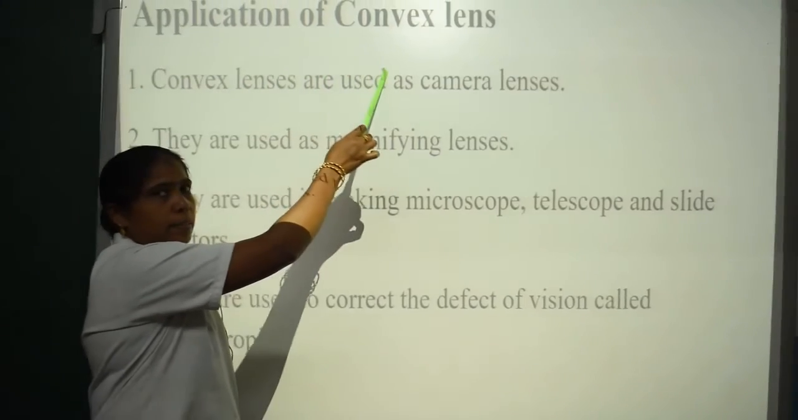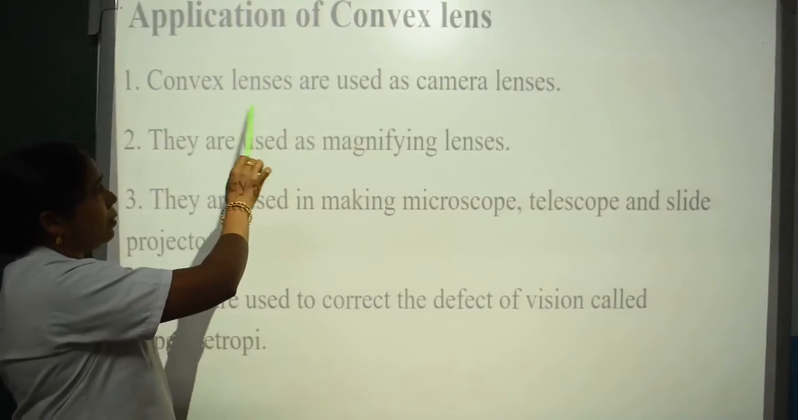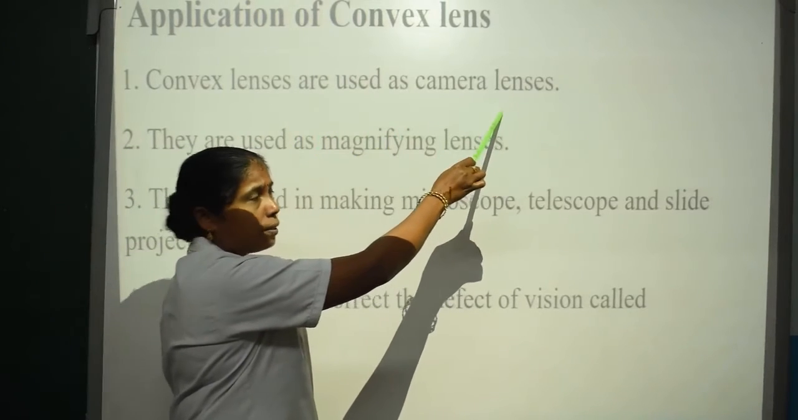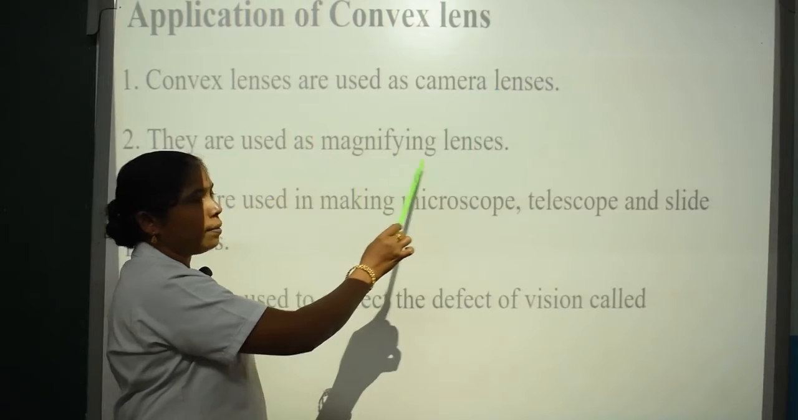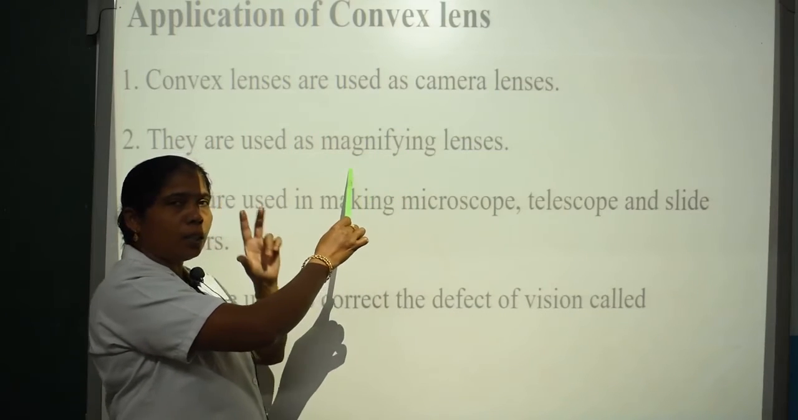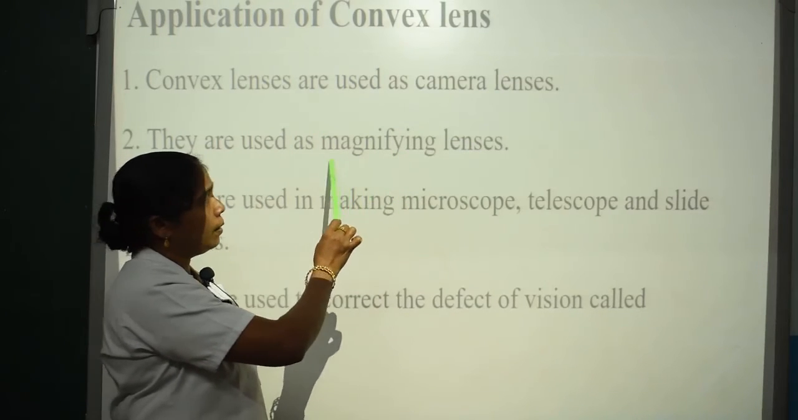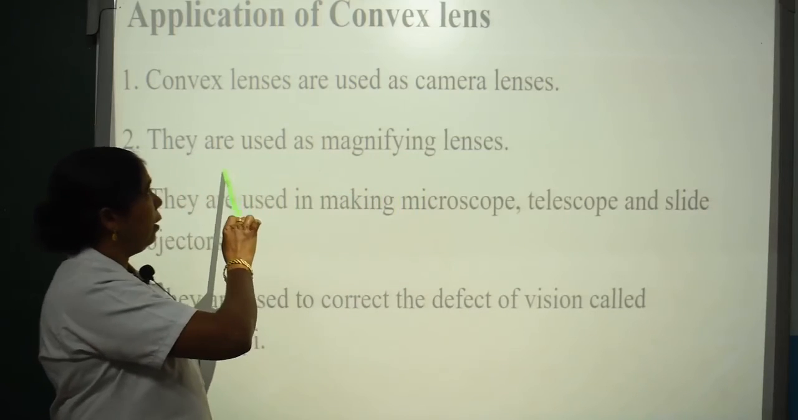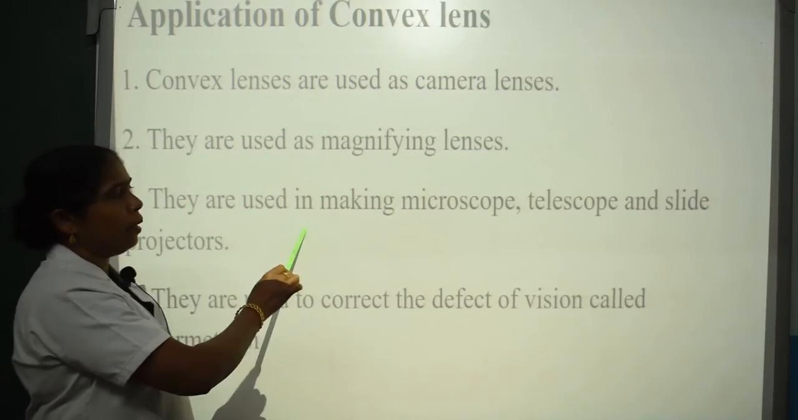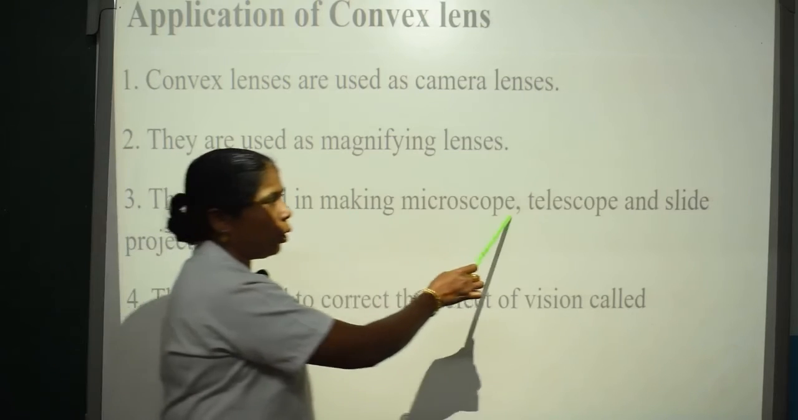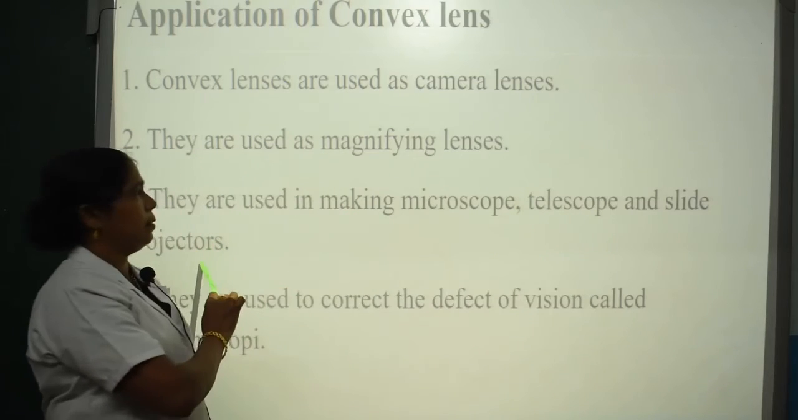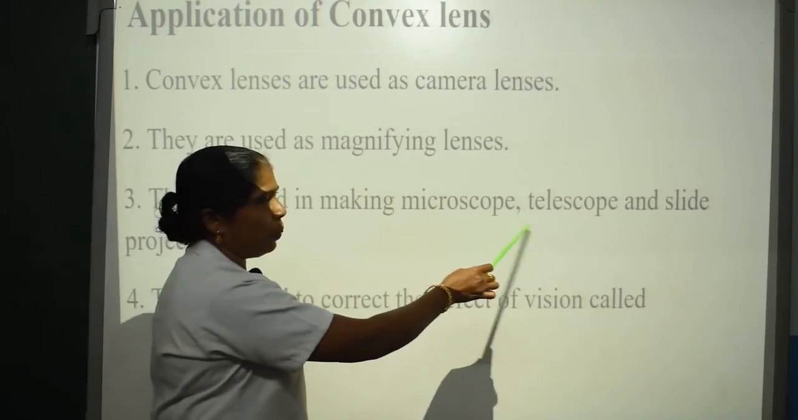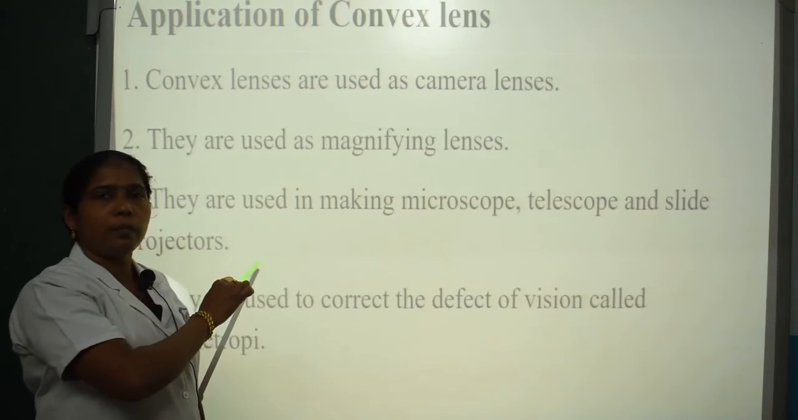Application of convex lens. Convex lenses are used as camera lenses and magnifying lenses. Magnifying lens means it enlarges the objects. They are used in making microscopes, telescopes and slide projectors. Microscope lens is also a convex lens, and telescopes and projectors also use convex lens.